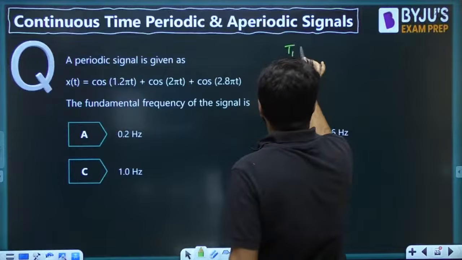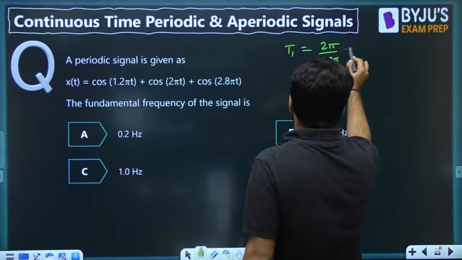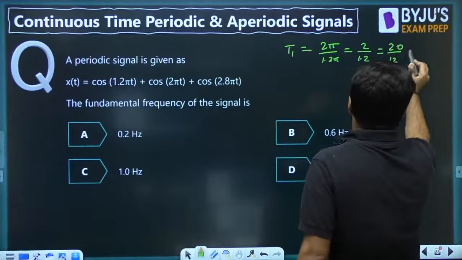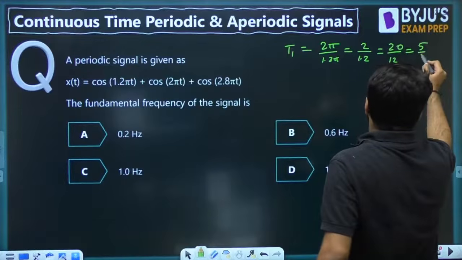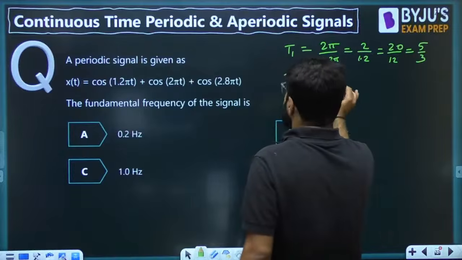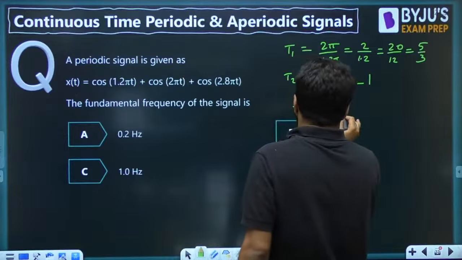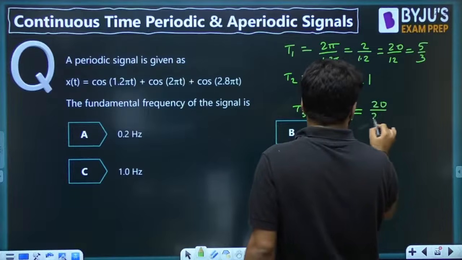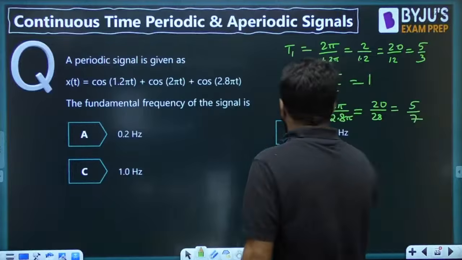So what is the time period T1 here? The time period T1 here is 2 pi upon 1.2 pi. That is 2 upon 1.2, and again that can be 20 by 12, or in the very simple form, if you cancel with 4, that becomes 5 by 3. Okay, ye ho gaya T1. Sir, what is the T2? That is 2 pi upon 2 pi, that is simply 1. And what is the third time period? That is 2 pi divided by 2.8 pi, so that is 20 by 28, or cancel by 4, it is 5 by 7.